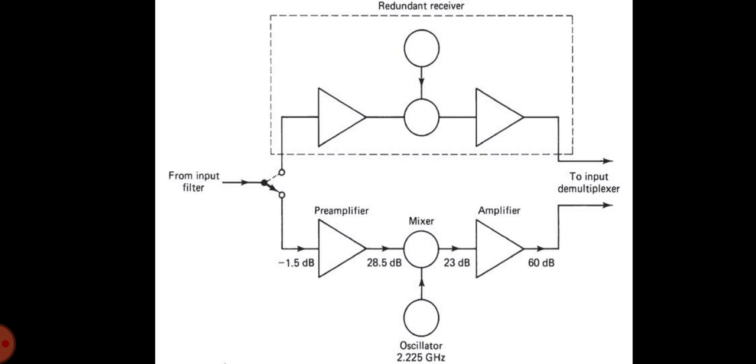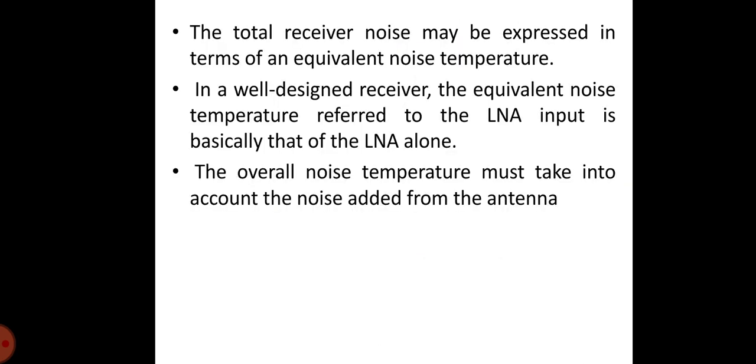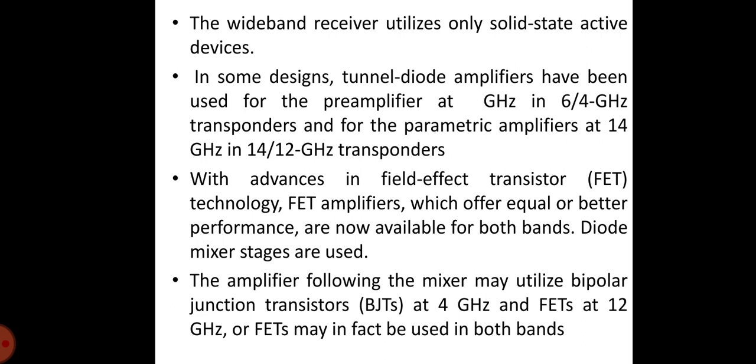The signal levels in decibels refer to the input shown in this figure. Splitting the gain between the pre-amplifier at 6 GHz and the second amplifier at 4 GHz prevents the oscillations which might occur if all gain were to be provided at the same frequency.